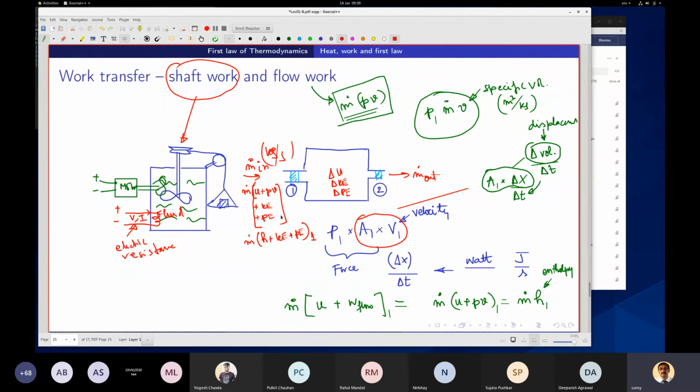If there is flow, then all these things will happen. But inside, the internal energy, kinetic energy and potential energy will change. Sometimes for simplification, in your school books, probably only change in internal energy is talked about. Maybe kinetic and potential energy has not been talked about. Okay.